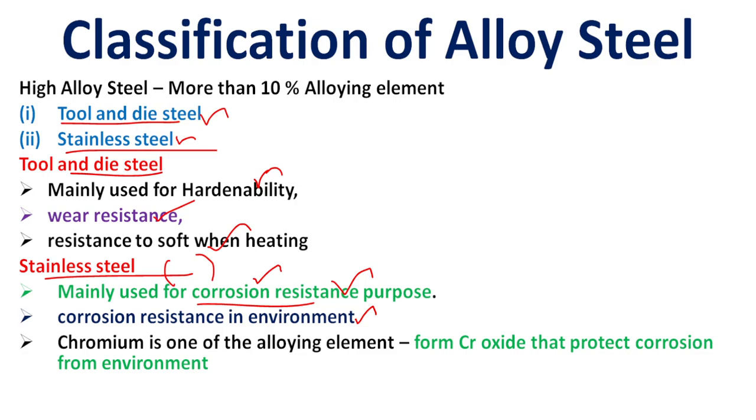In steel material, this chromium reacts with the environmental oxygen to form chromium oxide. This chromium oxide protects against corrosion from the environment. Chromium is one of the alloying elements that forms chromium oxide to protect against environmental corrosion. Stainless steel is part of the classification of alloy steel into low, medium and high alloy steel material.